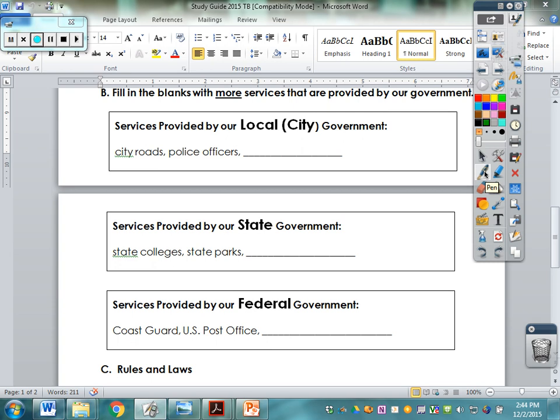So now we have services provided by our local government. This would be that bottom section of your matrix. You would use that to help you fill this out. What does our local government do for us? And our local government provides city roads, police officers, schools. We listed several other things down there. EMTs, trash collection. I can't remember some of the other things we listed out. But those are some great things right now that you can put down.